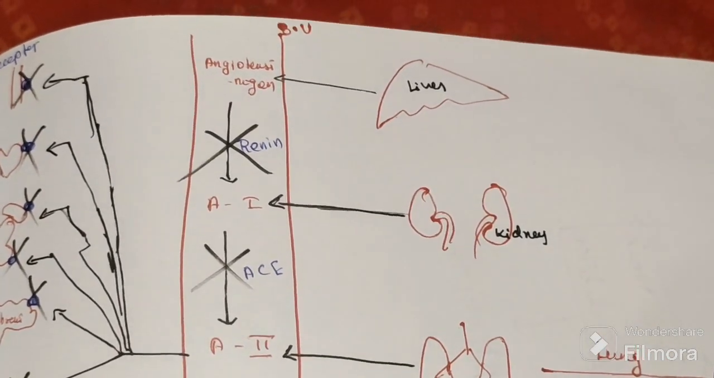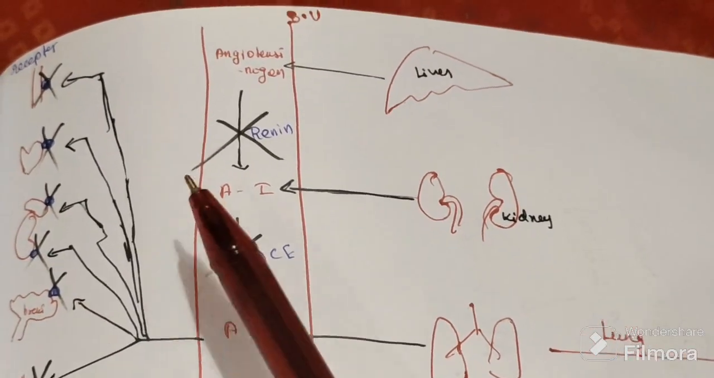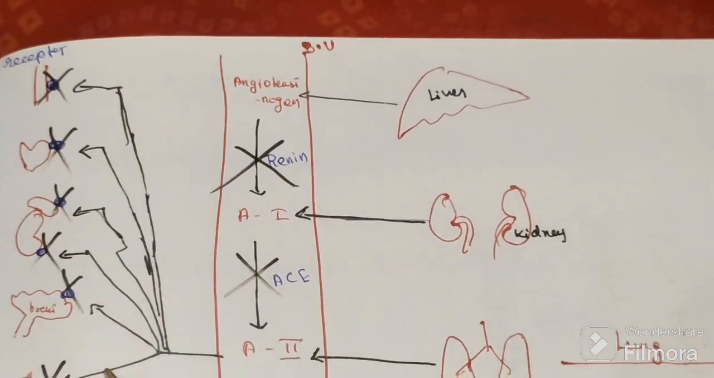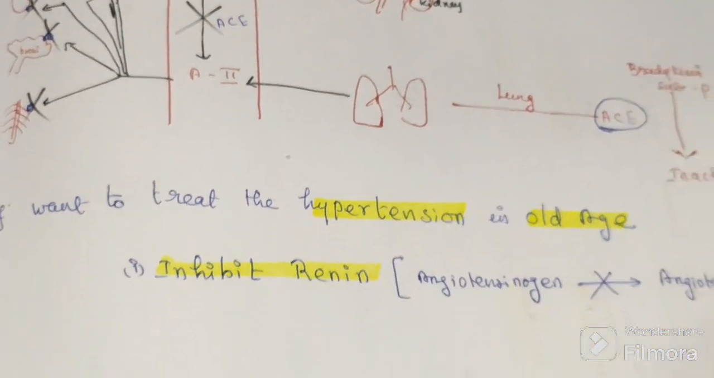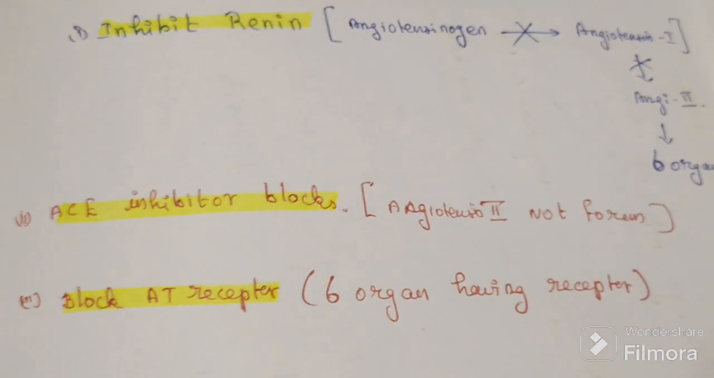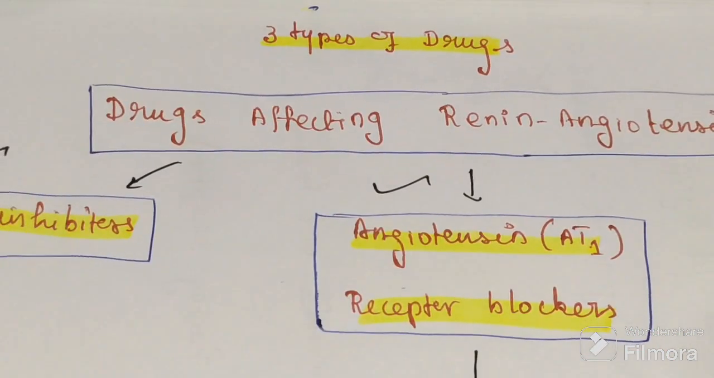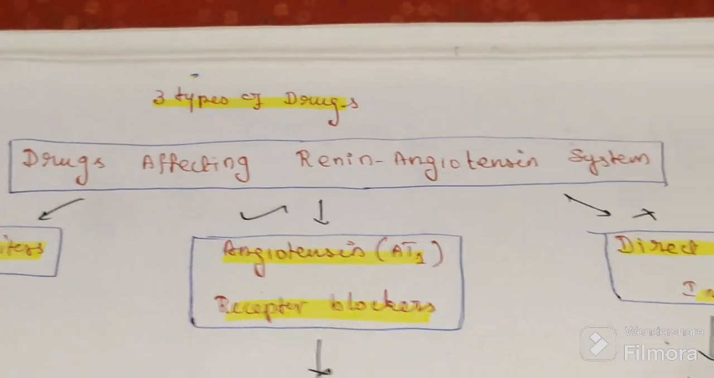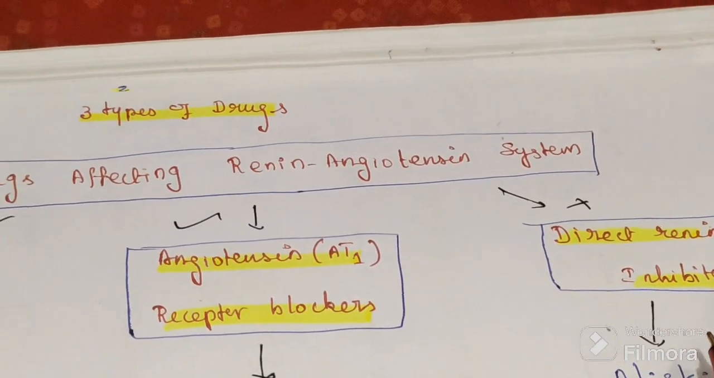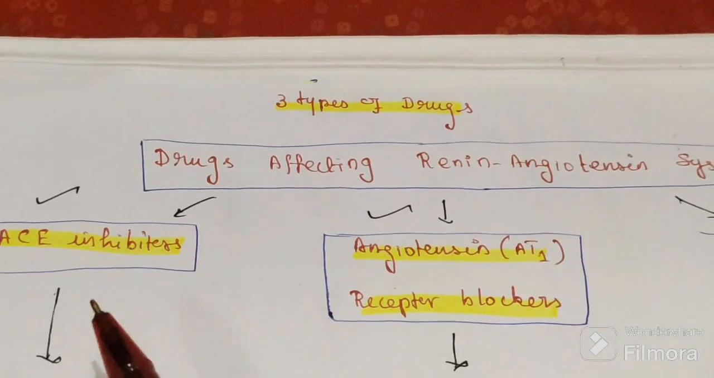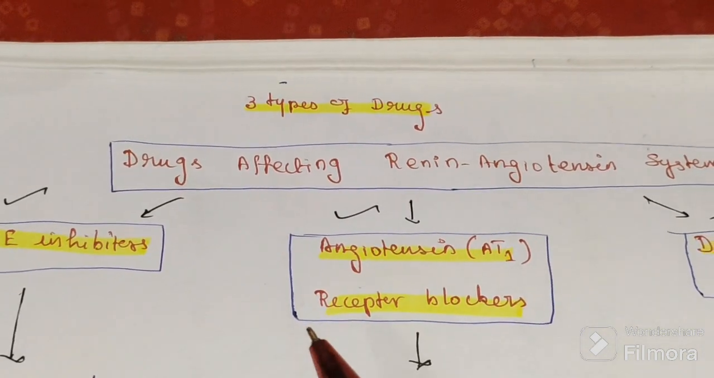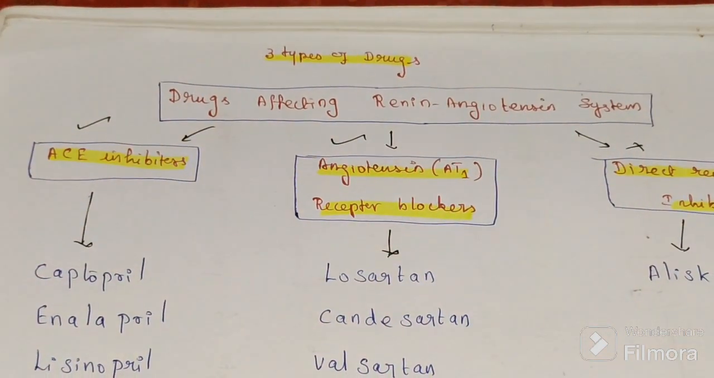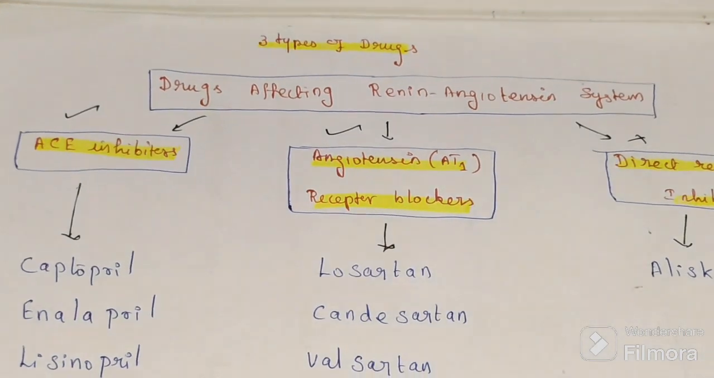So these are the three types of drugs. We want to inhibit renin, otherwise this ACE, otherwise this receptor we want to block. Based on that, we have three types of drugs: renin inhibitors, then ACE inhibitors, then angiotensin AT1 receptor blockers. So these are the three drugs which inhibit RAS at three different levels.